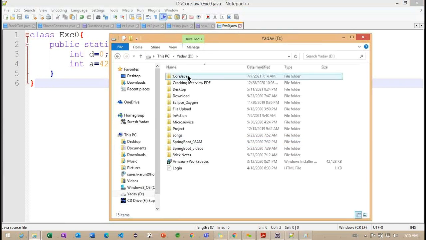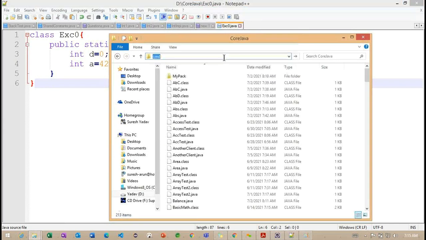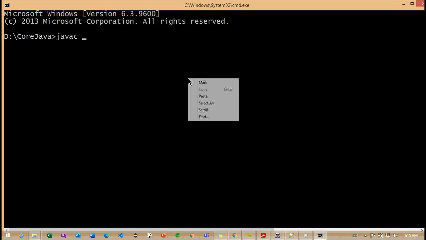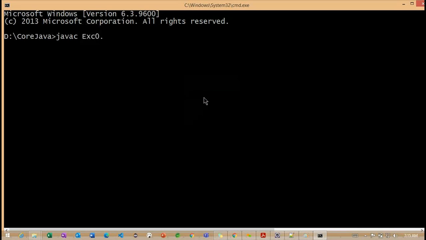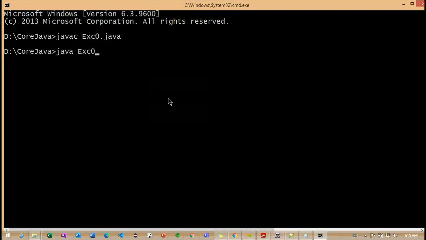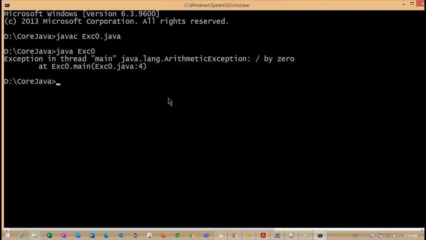Now I'm moving into the particular directory here. javac Exception0.java. So it's compiled successfully. Now we need to execute this particular Exception0.